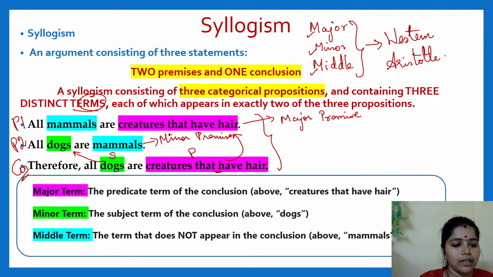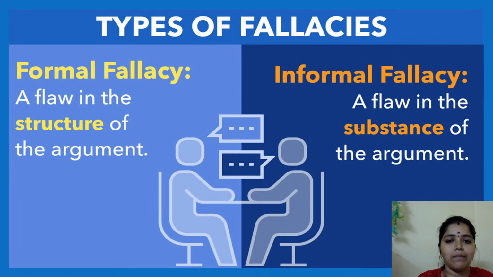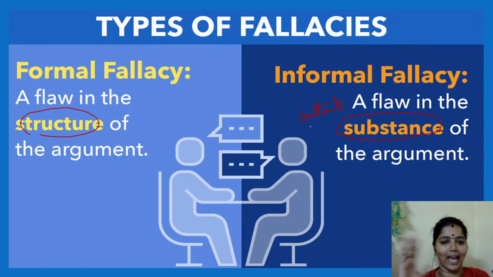So what do you mean by fallacy? Fallacy is nothing but an error. Error in what, ma'am? An error can be in two places: either an error in the structure, or an error in the content, or the substance. Content, C-O-N-T-E-N-T. It can be in either part.